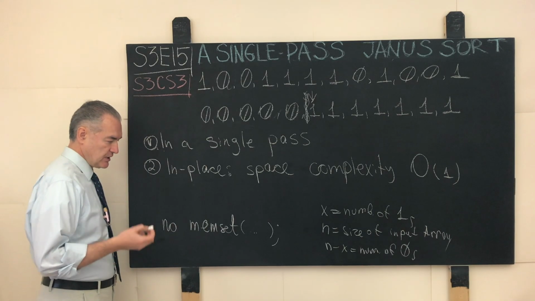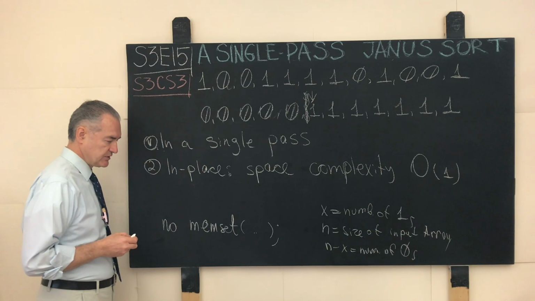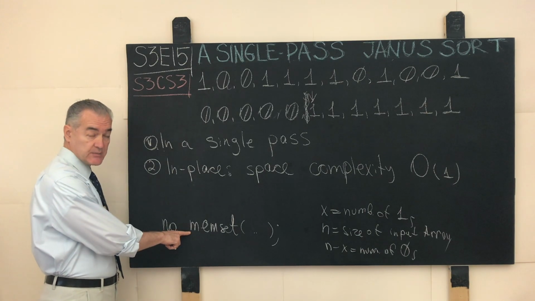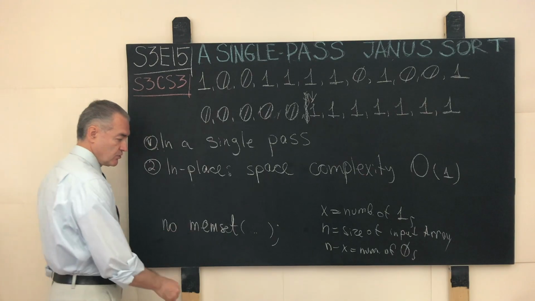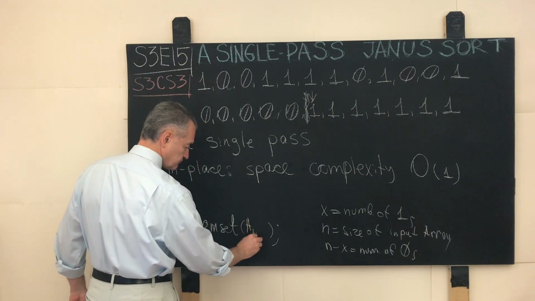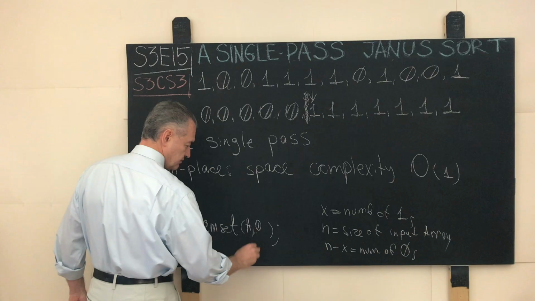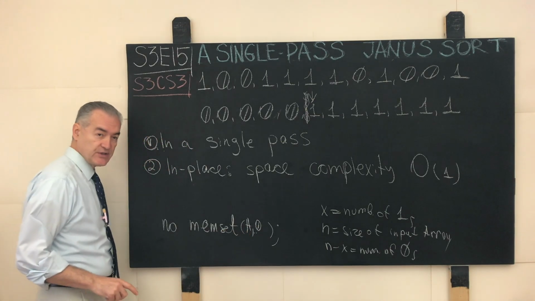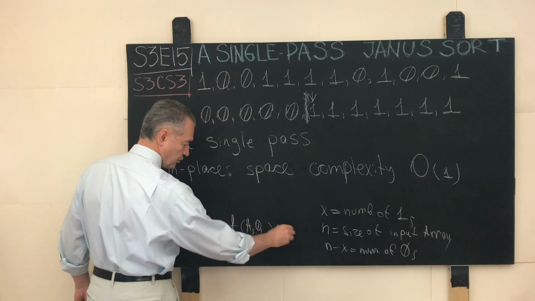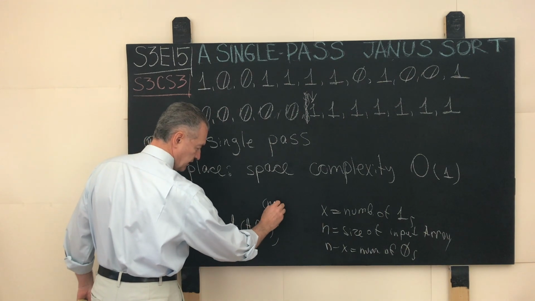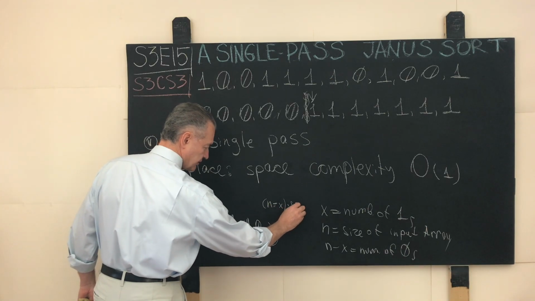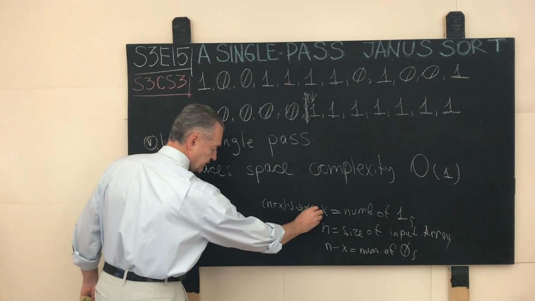And once we know the number of ones and once we know the number of zeros, what some people propose, and in the back of my mind I also have this idea, we use the C runtime library function called memset. Memset on the array, from the beginning of this array, we set the contents to 0 for how long? Well, it will be n minus x times size of int.